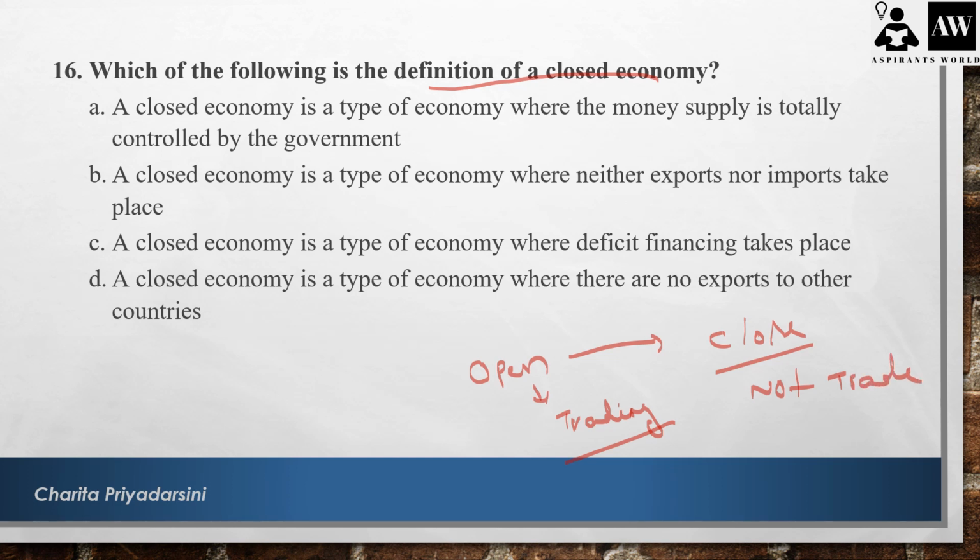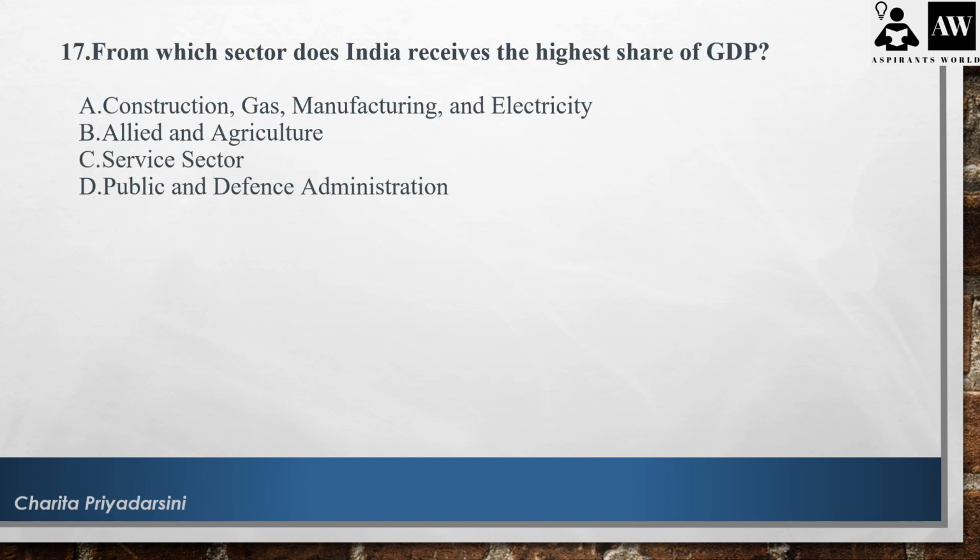So the closed economy, it's not about money supply, it's about neither exports nor imports. So the statement is correct. So the answer here is B.